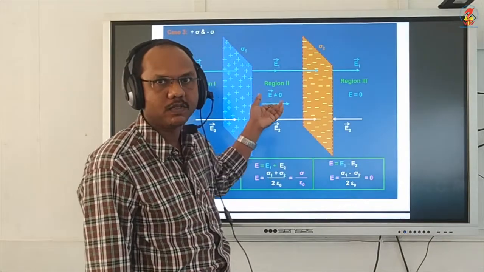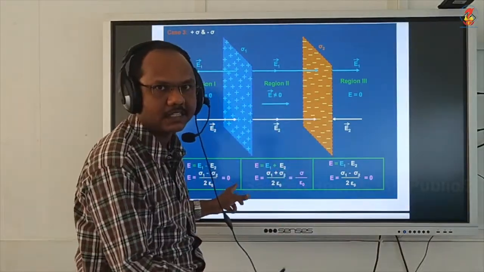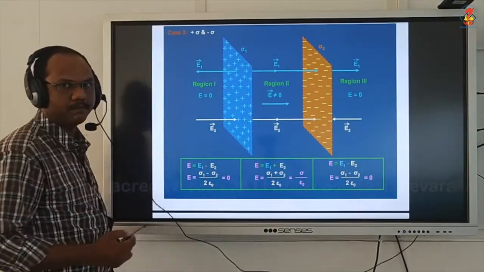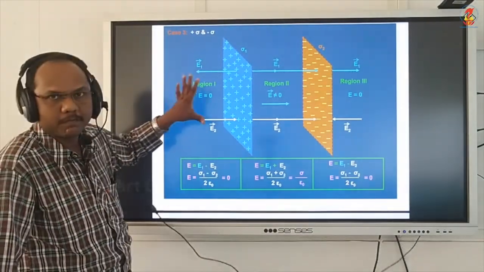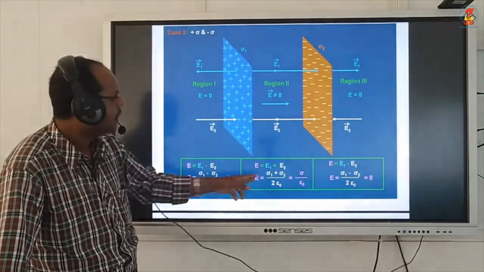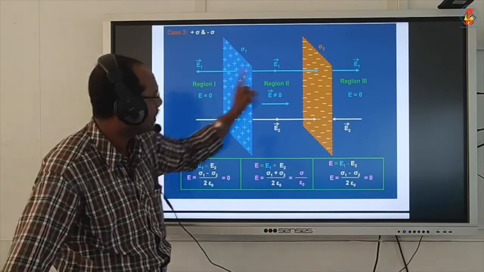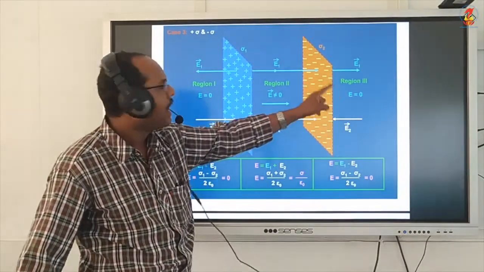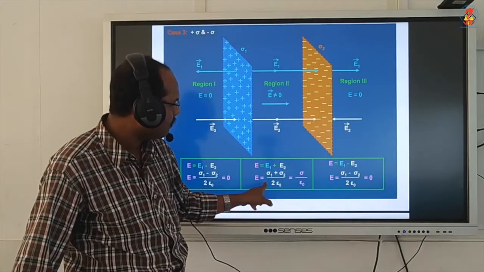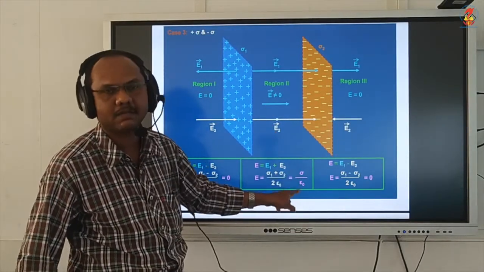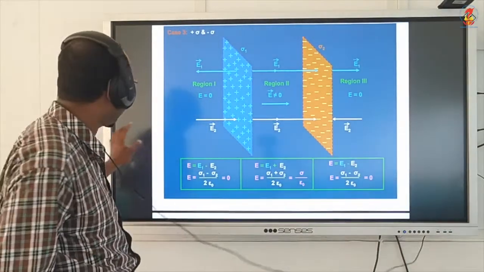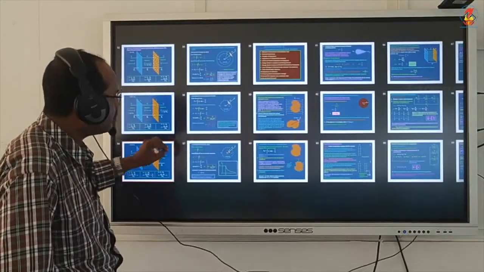You can view the previous video again to see how the electric field is 0 in regions 1 and 3, and the electric field in region 2 is uniform, with the value E equal to sigma by epsilon 0. Let us move to our derivation.